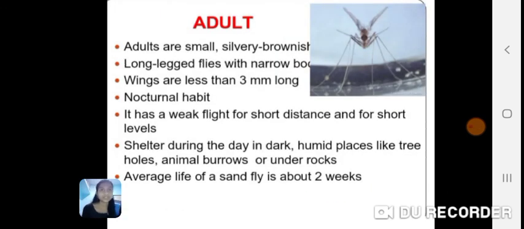Third is the adult stage. The adults are small, hairy, brownish and long-legged flies with narrow bodies. Their wings are less than 3 mm long. They have a nocturnal habit. They have a weak flight for short distances and short levels. They shelter during the day in dark, humid places like tree holes, animal burrows, or under rocks. The average life of a sandfly is about 2 weeks.